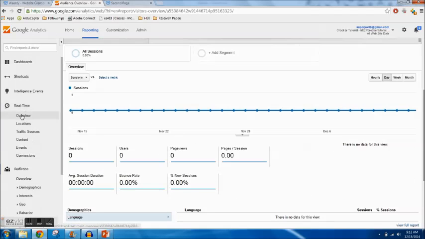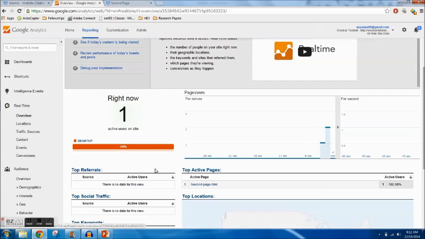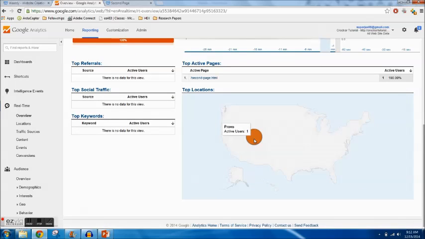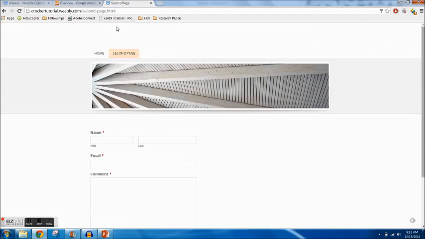However, there is this real time, which sometimes works. So right now it's working. So we have one active user on the site. Sometimes the server takes a minute to really link up. But right now we have this one active user. Obviously that's me. So I've clicked on 2 pages. Pretty cool. It's in Provo. I don't know why anyone else would be on the site. Can't be surprised that it's me, but here it is.